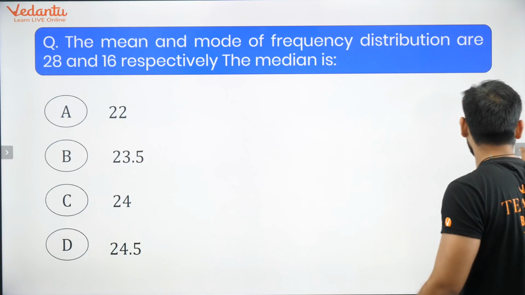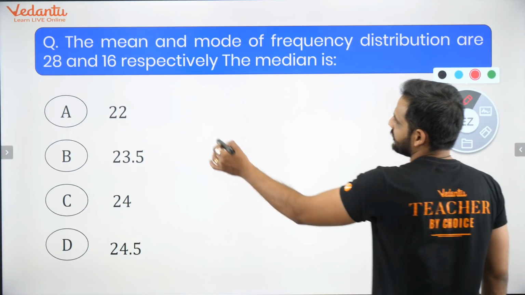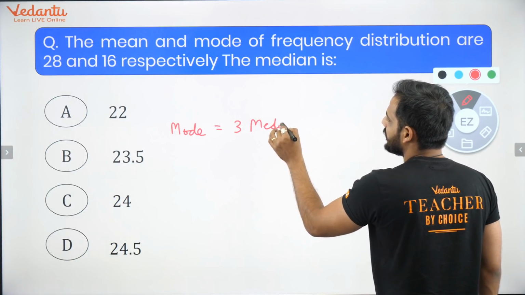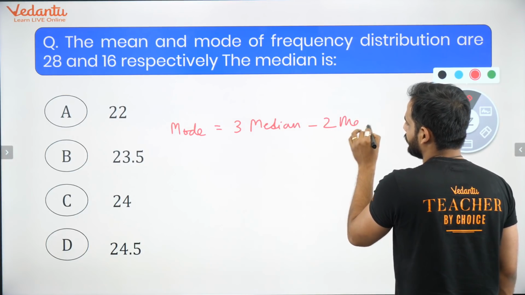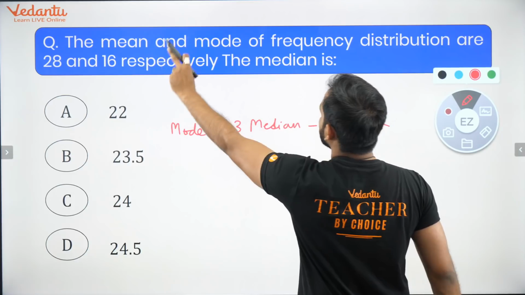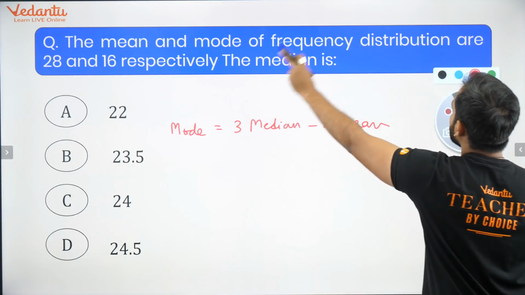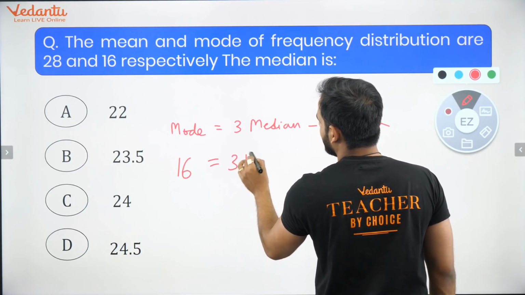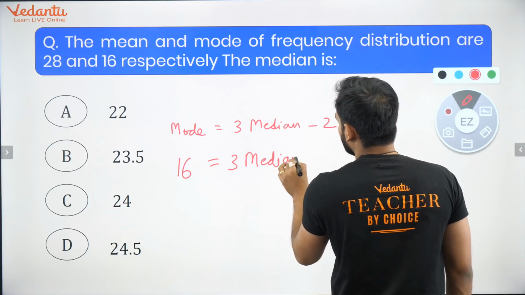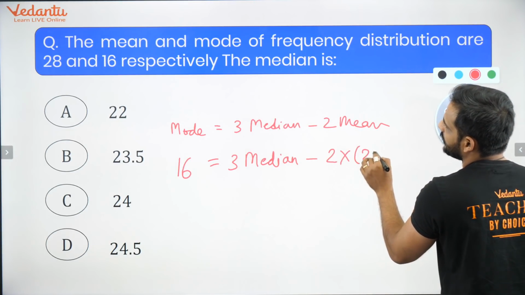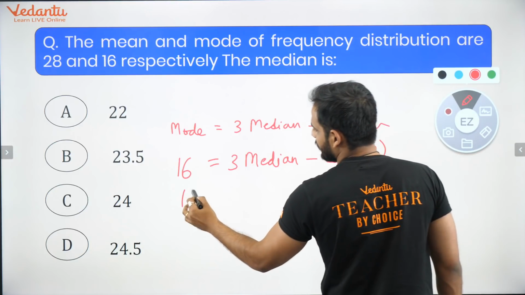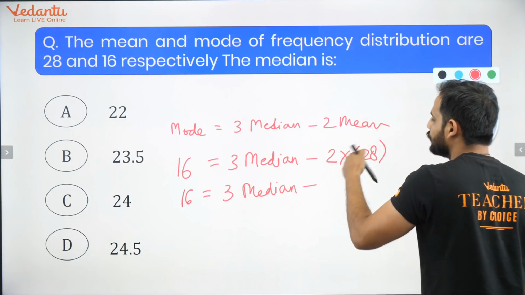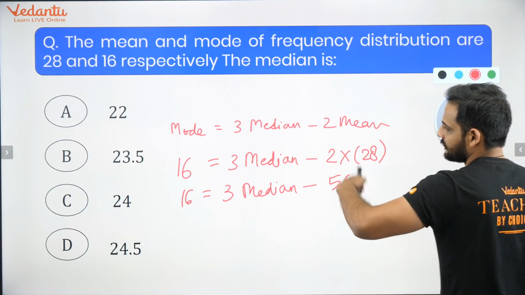So we have just learned the empirical formula which says that mode is equal to 3 times median minus 2 times mean. They have given the mean and mode. Mean is 28, mode is 16. So mode is equal to 3 times median, which we need to find, minus 2 times mean, which is 28. So you'll be getting 16 is equal to 3 times median minus 2 into 28, which is 56. Shift 56 there.